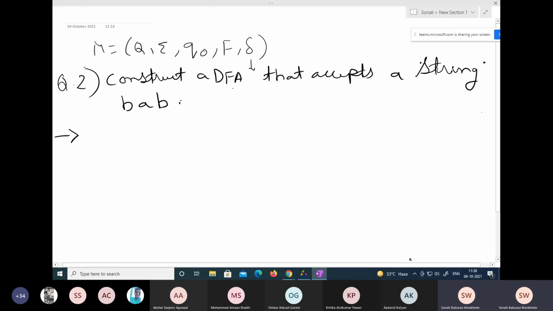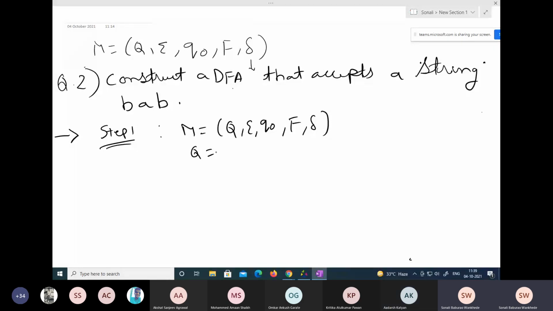Now, how do we do that? Step number 1, always remember to find out the values of M. We all know that M is equal to Q, sigma, Q naught, F and delta. So what are the values of Q here? We don't know, right? We are not sure how many states it will require. At least 3, I feel like it should require. Very good. Yes. So it's not given in the question, but you can also find it out.